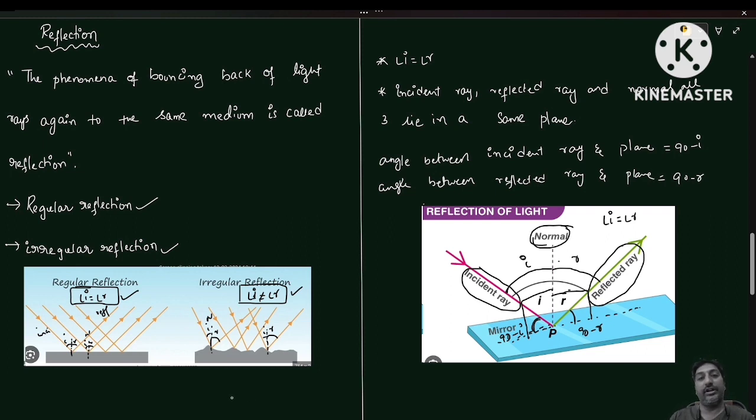Okay? Take down up to here. So this is a diagram of regular reflection.